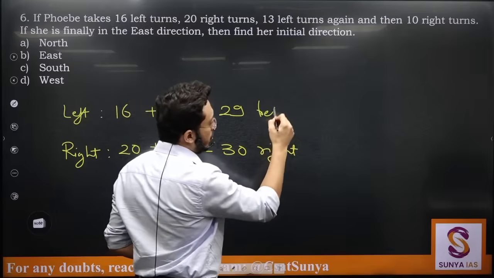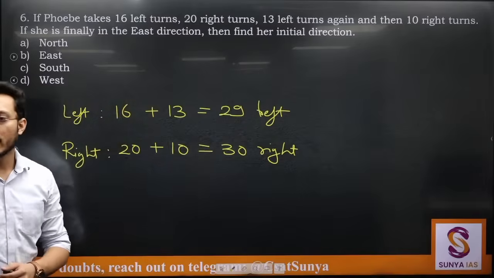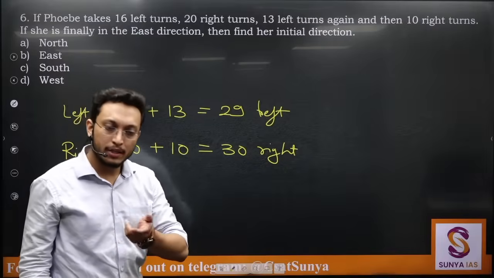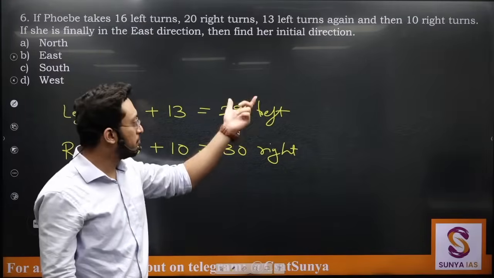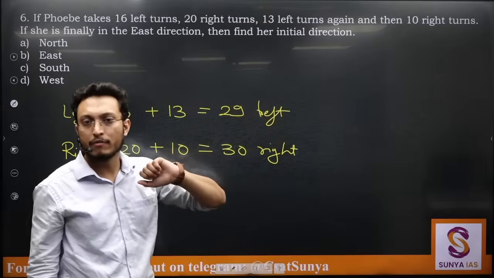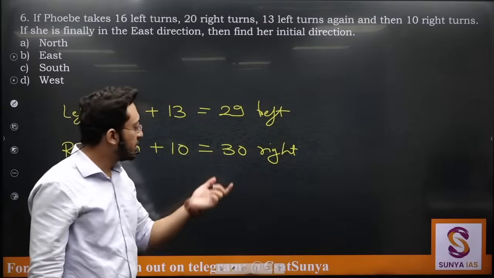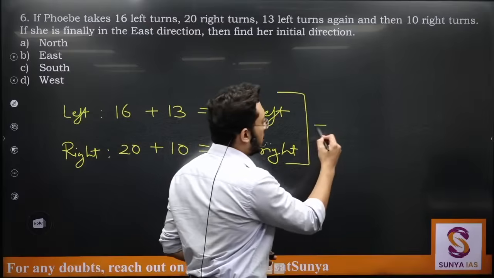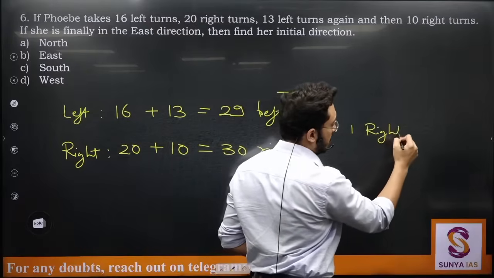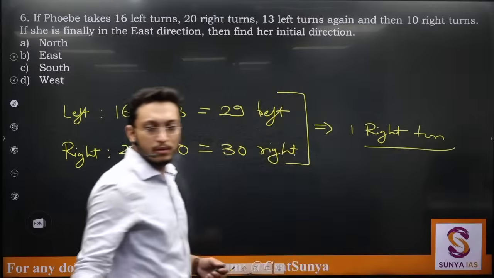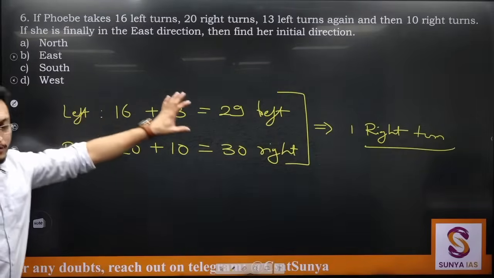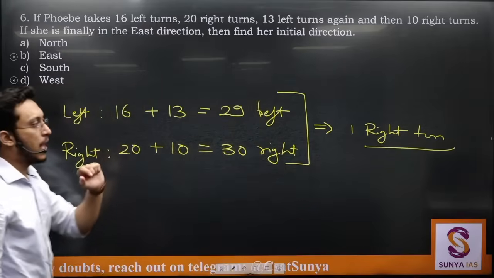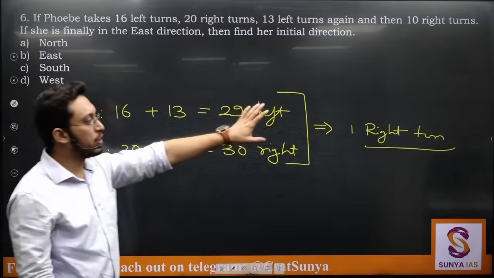So can I say 29 left turns will be balanced by 29 right turns? If she is taking 29 left turns, बार बार घूम रही है, and then she took again 29 right turns, can I say both of them will be balanced and she'll face the same direction after 29 left and 29 right? But she took one extra right. So can I say effectively she took one right turn? Can I say this? While doing all of this, in effect she has moved just one right turn. अब यहाँ तक probably many of you have reached till here.